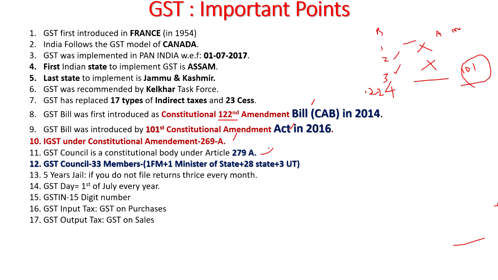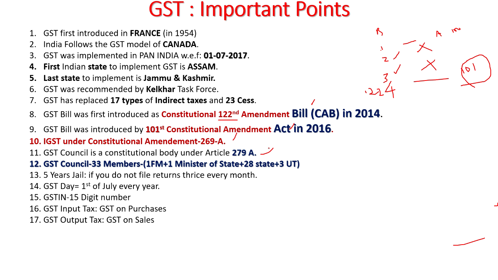Okay. Then GST output tax. GST output tax is nothing but the GST on sales. Whenever you sell something, you will collect tax from the other side. That is called GST output tax. That is a liability to the government. You are collecting some tax, means you have to pay to the government.